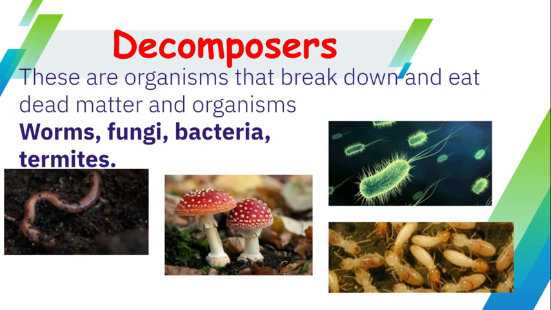Decomposers are organisms that break down and eat dead matter and organisms. Items or organisms like worms, fungi, which would be mushrooms of all kinds. There are many kinds of fungi, mushrooms, bacteria, also a decomposer, and termites. They eat dead wood.